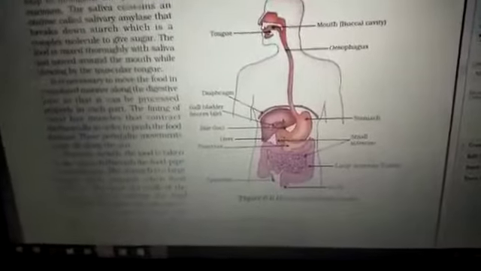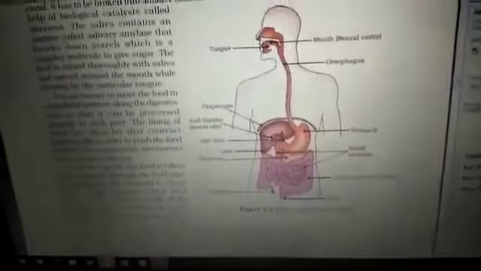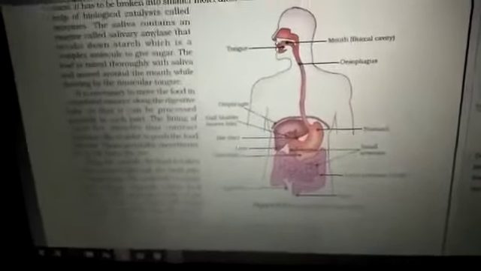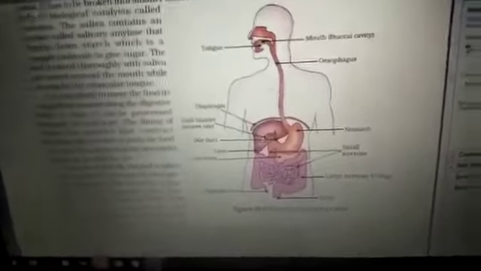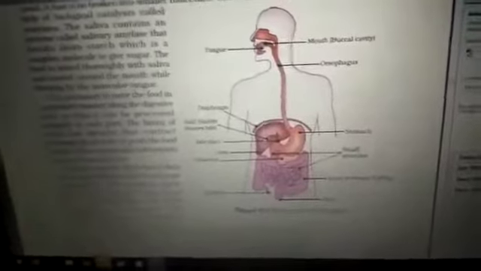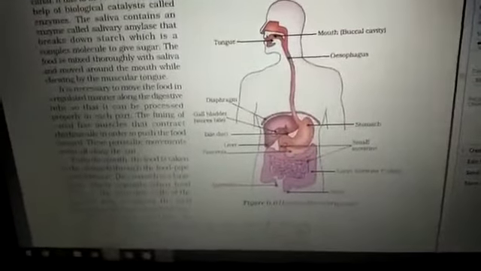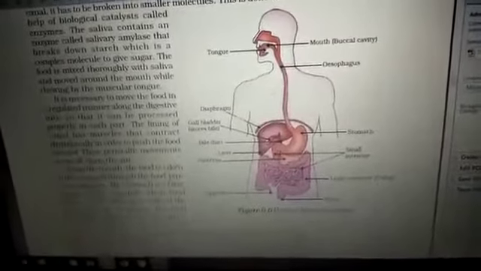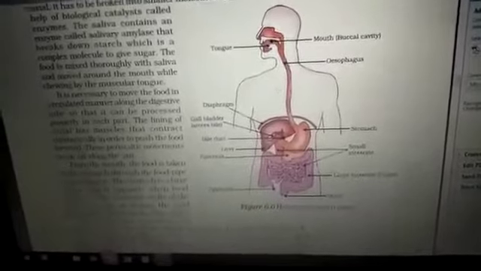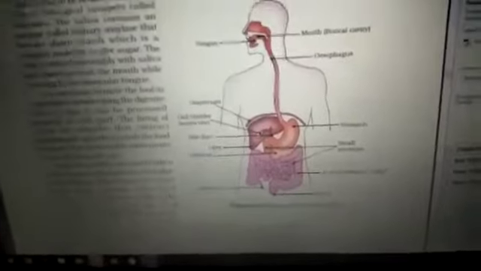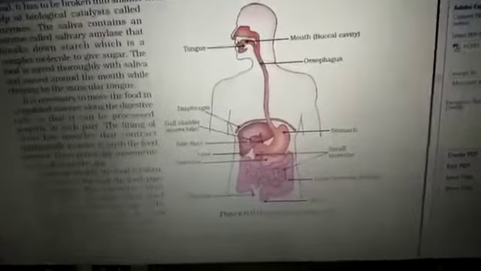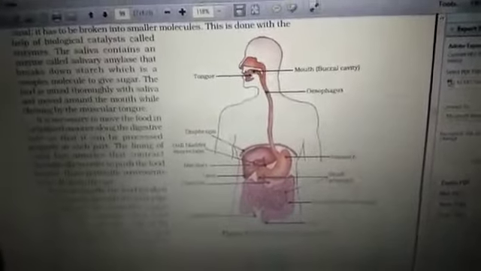It is just initiated with the help of salivary amylase, and carbohydrate digestion starts where starch, the food reserve from plants, is converted into a simpler form, a disaccharide. It may be maltose, glucose, or sucrose, but mainly it is in the form of maltose only, or sweet sugar.